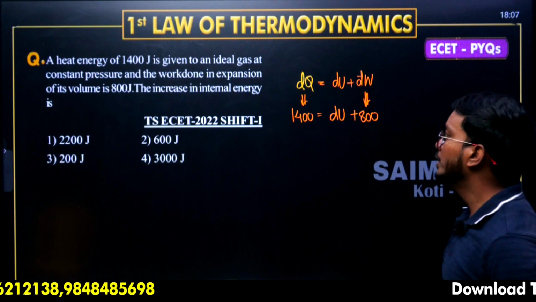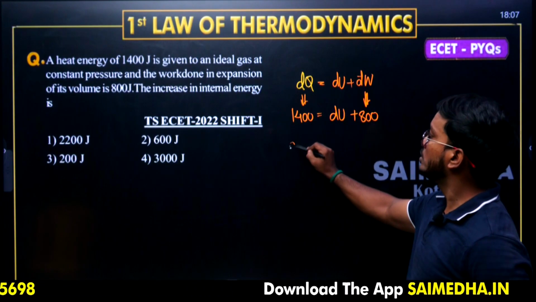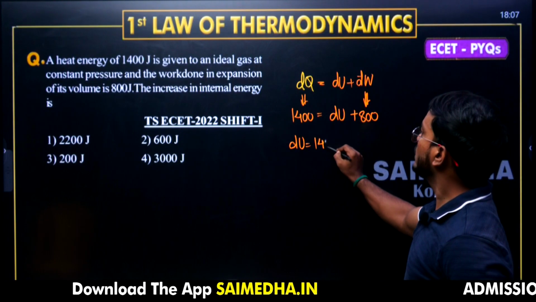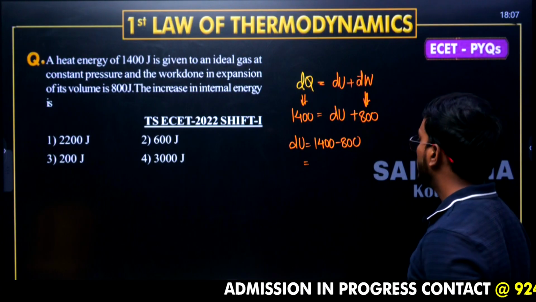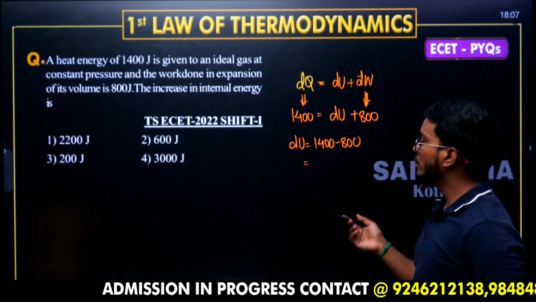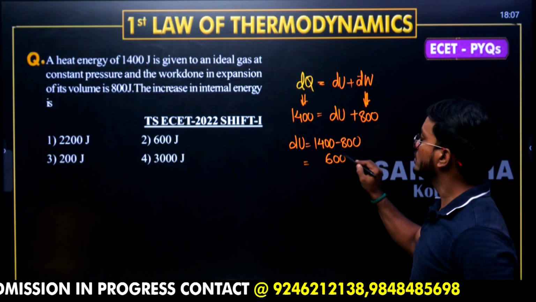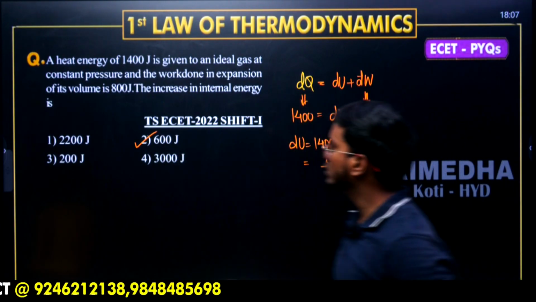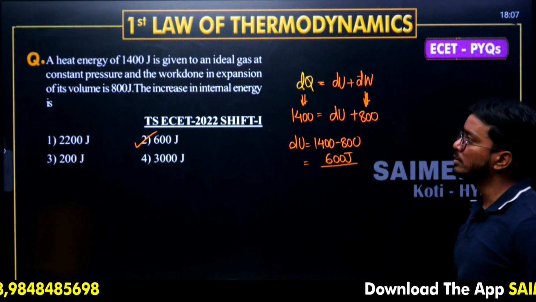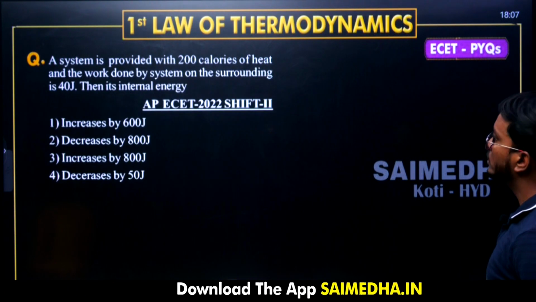Asked question is internal energy increases by what? dU is equal to 1400 minus 800, which is 600 joules. 600 joules is going to be the correct one. Just a substitution.